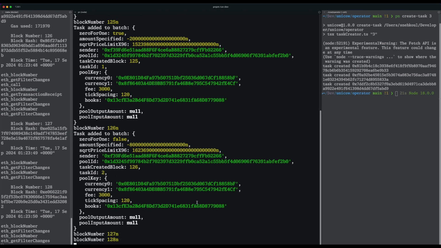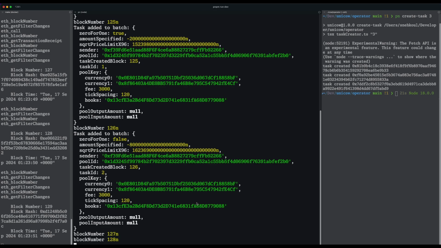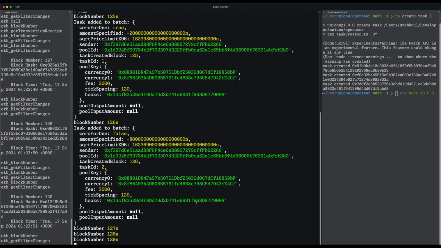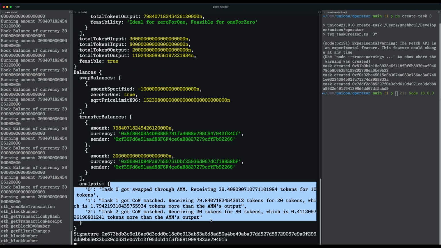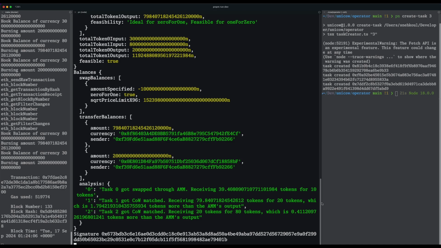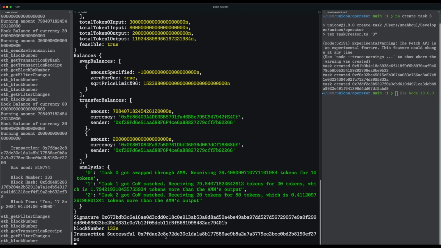Here we should see that task 0 should get swapped through the AMM and tasks 1 and 2 should get CoW matched. As you can see through the analysis, task 0 got swapped through the AMM and task 1 and task 2 got CoW matched.